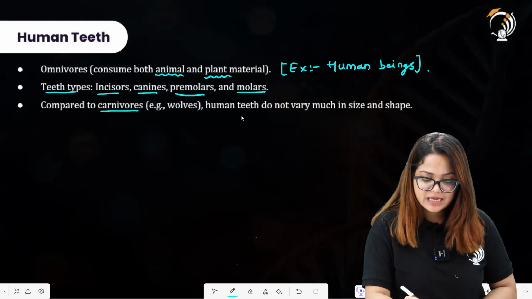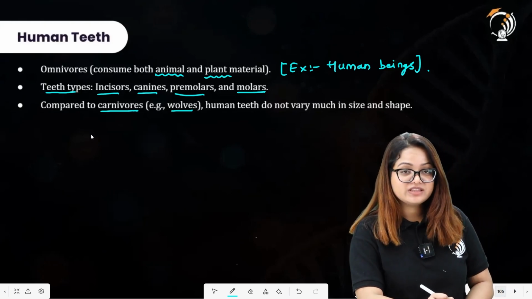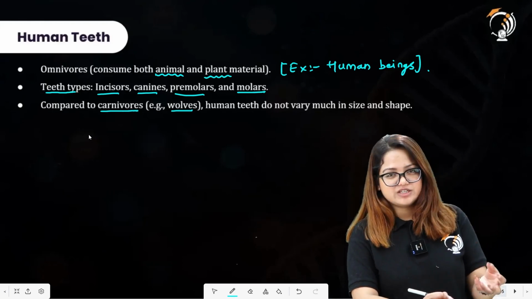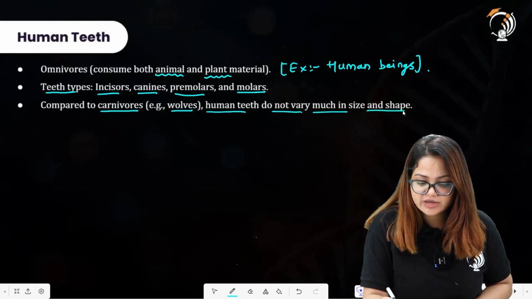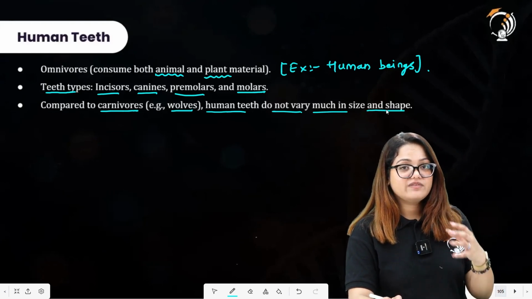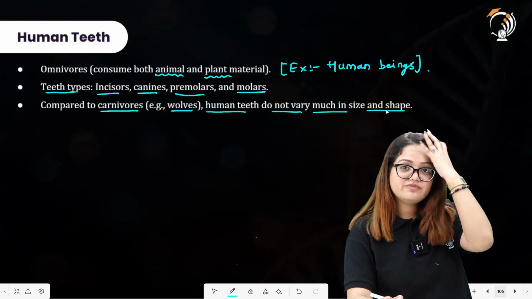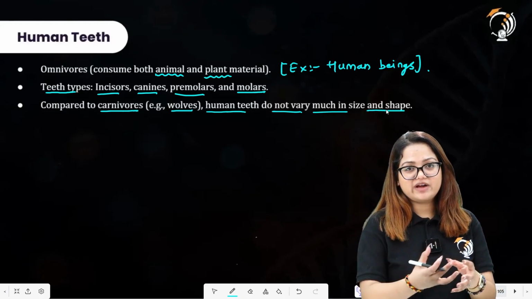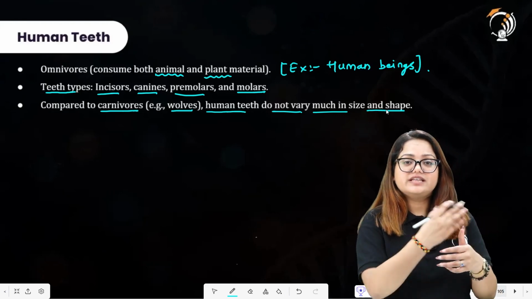Compared to carnivores, examples, wolves. So carnivores are those organisms which depend upon the animal intake only. So they generally eat meat or flesh. Human teeth do not vary much in size and shape. Since the carnivores are adapted in such a manner that they have this sort of teeth arrangement that helps them to tear the animal flesh, animal meat, that skin apart and to have that food material into their mouth.